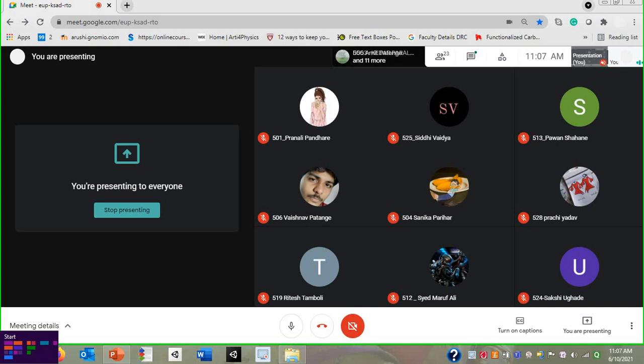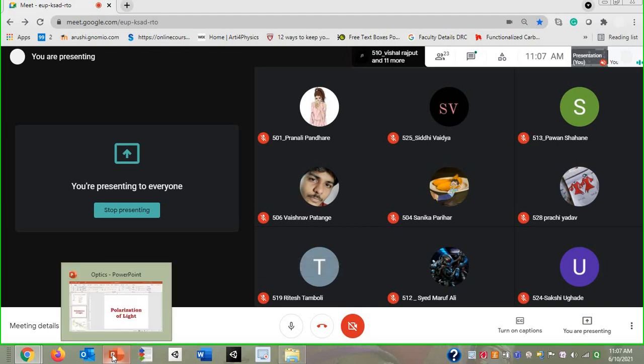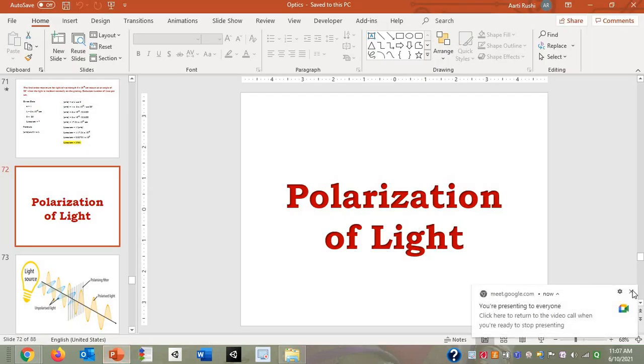Okay, now after understanding the Nicol prism and double refraction concept, now we have to see further details related to polarization. And with respect to any polarized light, to understand the property of that polarized light, we need to know its properties. Okay, so some of the properties we are going to talk about today.